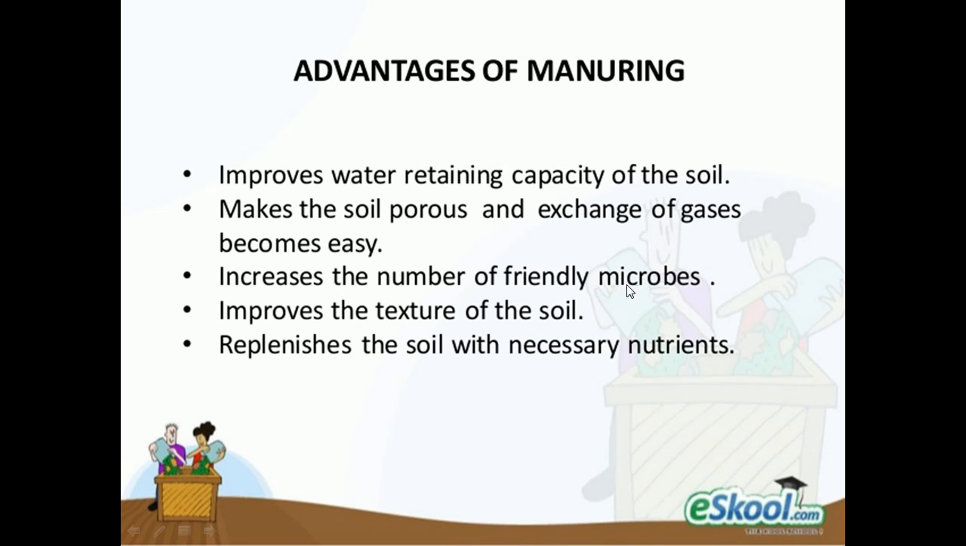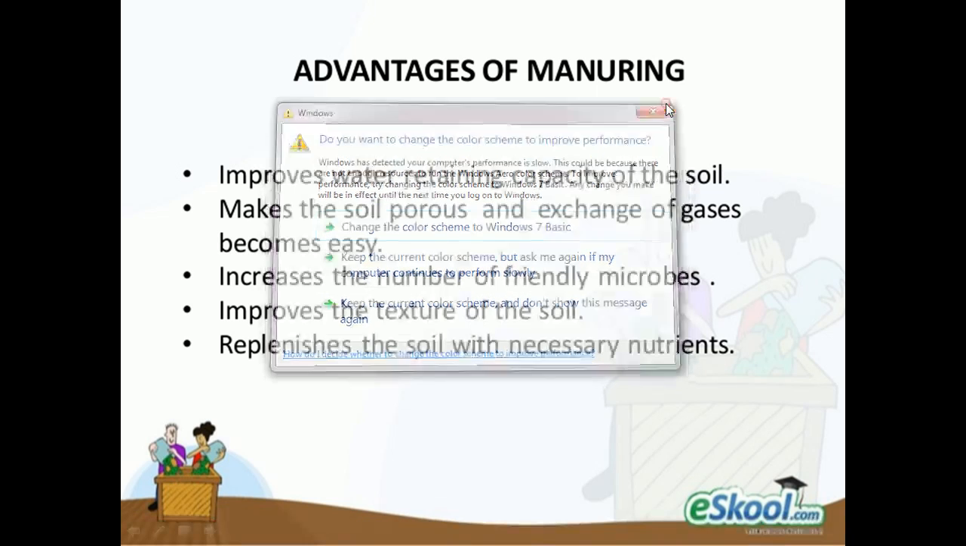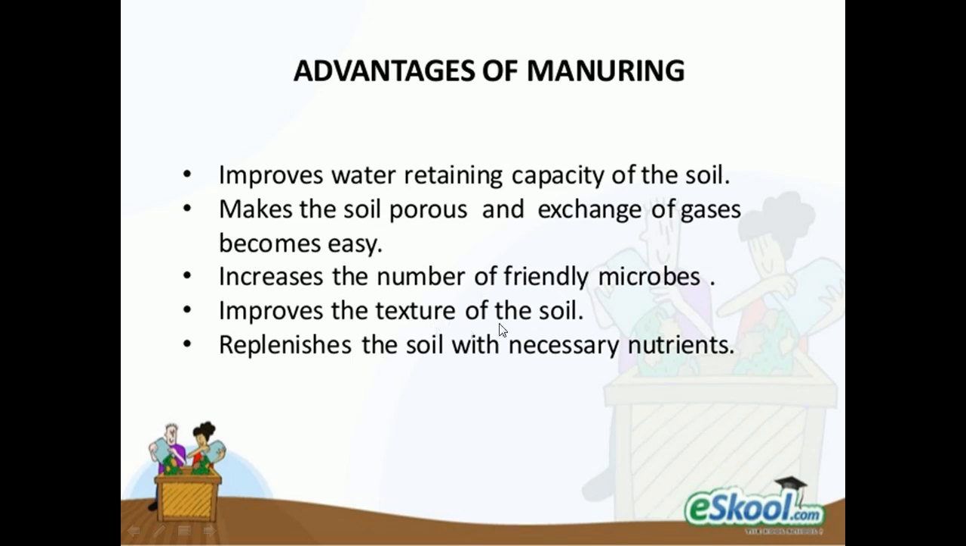The decomposition of plant and animal waste is done by microbes, isn't it? So if you apply manure to the soil, it will increase the number of friendly microbes, which is beneficial to increase the soil quality. Next, it will improve the texture of the soil. Texture means the appearance and nature of the soil. Then it also replenishes the soil with necessary nutrients, so it will regain its nutrients. These are the advantages of manuring.